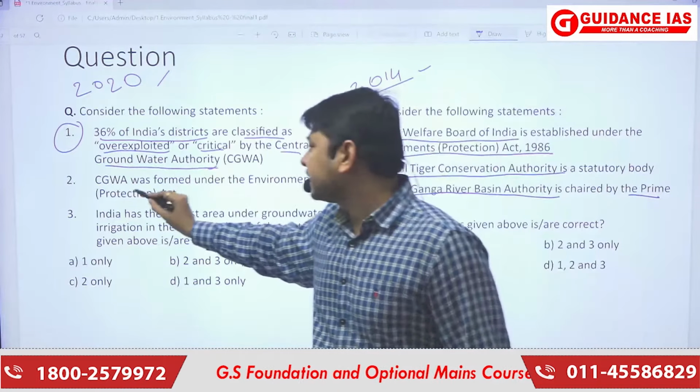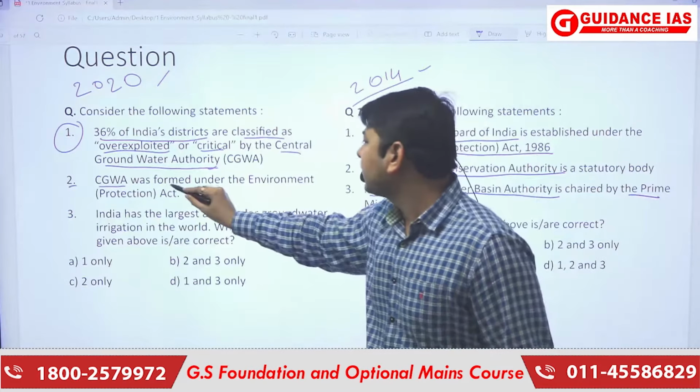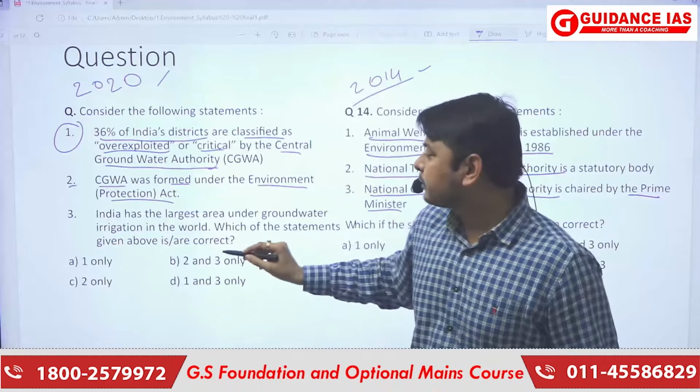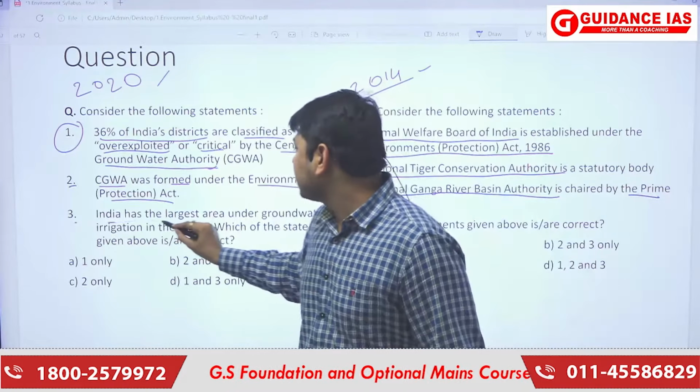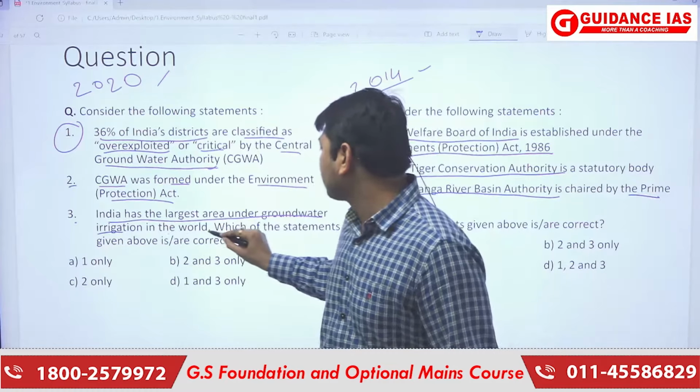Now, the second option here is that the Central Groundwater Authority was formed under the Environment Protection Act. Okay. Now, the third statement is that India has the largest area under groundwater irrigation in the world.